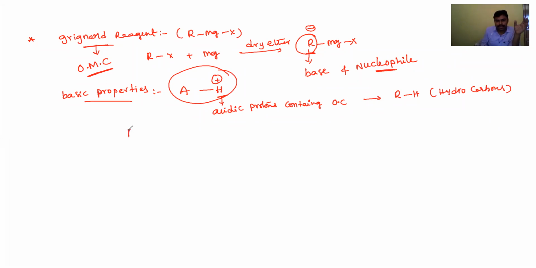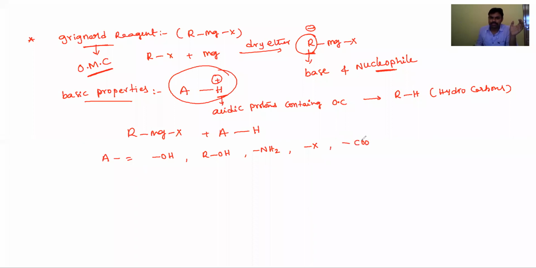For example, the Grignard reagent RMgX reacts with AH, where A is the OH group, giving water. If A is RO, alcohols; if AH is NH2, ammonia; if A is X, HX; or carboxylic acids, the COO group; next, terminal alkynes.